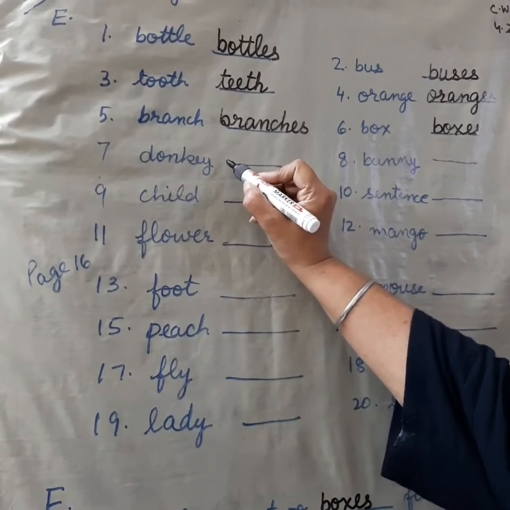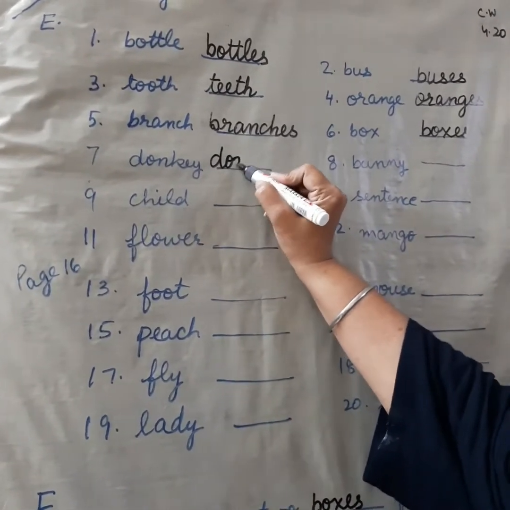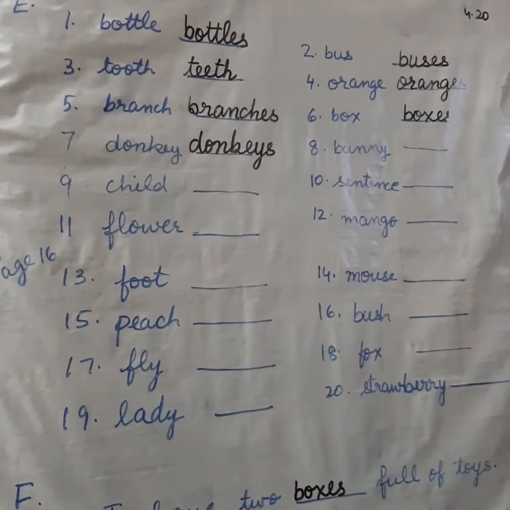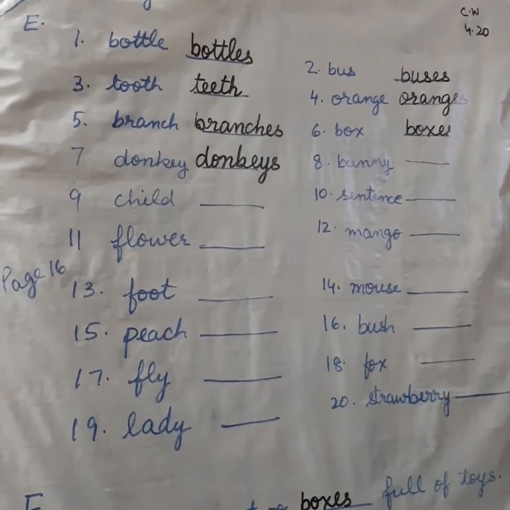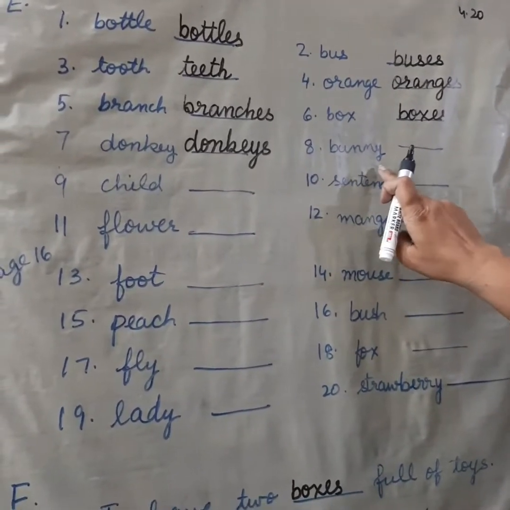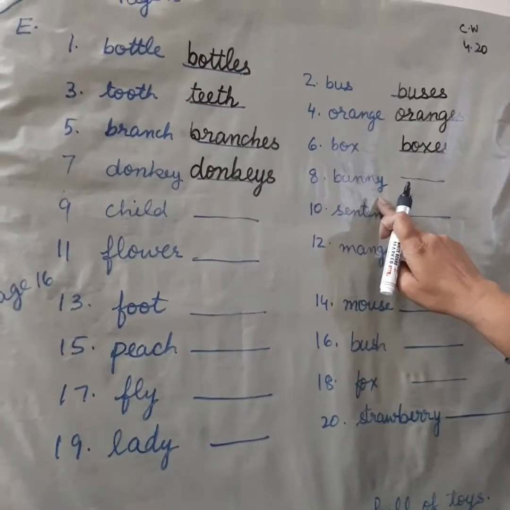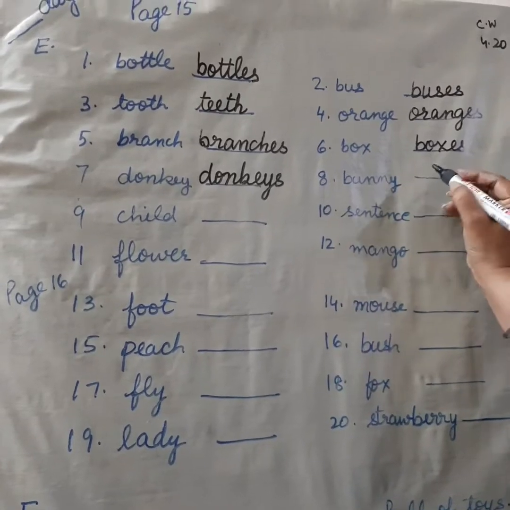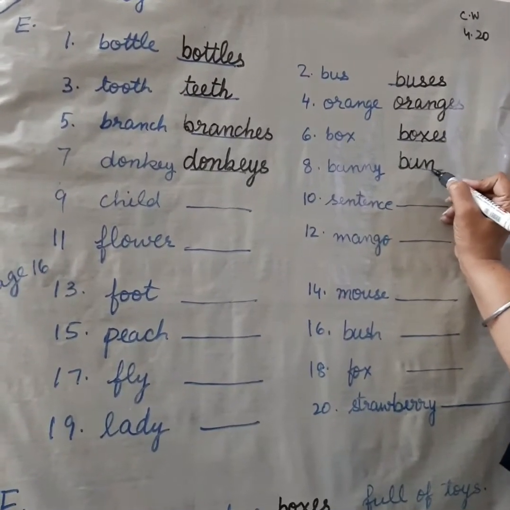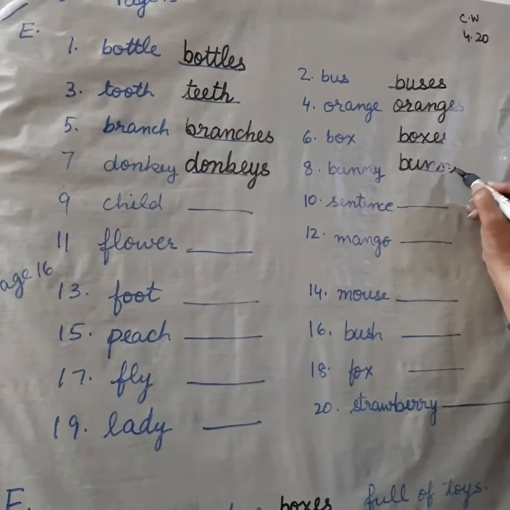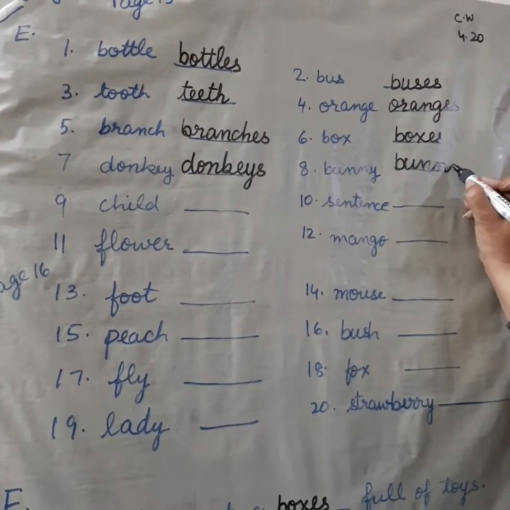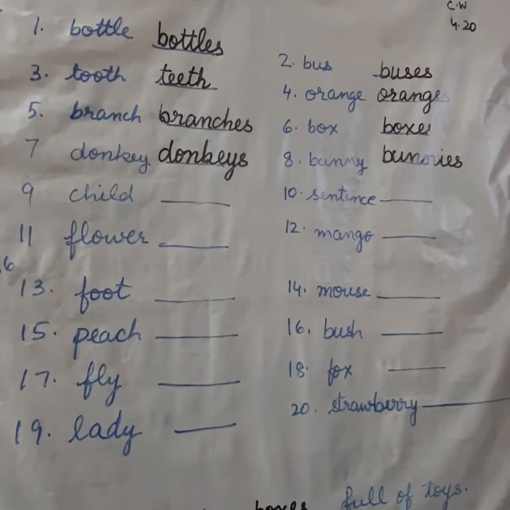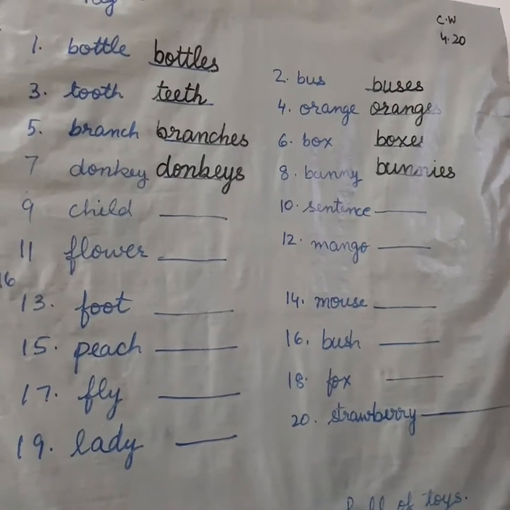We will add s to it. Very good. Donkeys. Now, the next word is bunny. We will replace y with what? With ies. So, we will write bunnies: b-u-n-n, and we replace y and just write ies. And it is the plural word of bunny. Bunnies.